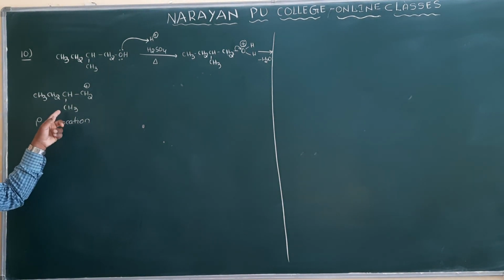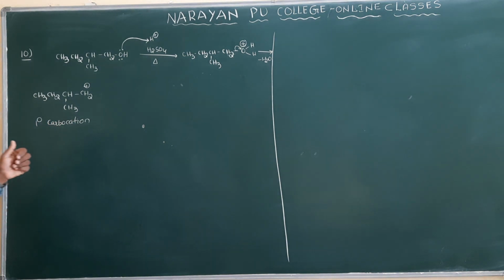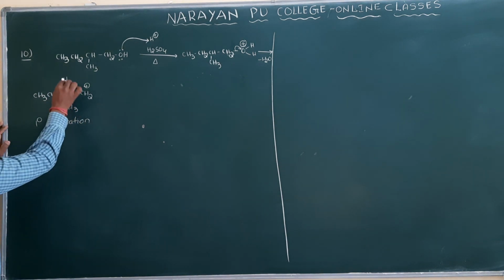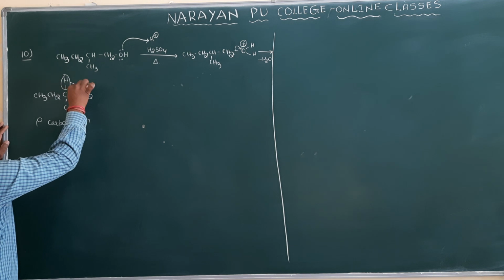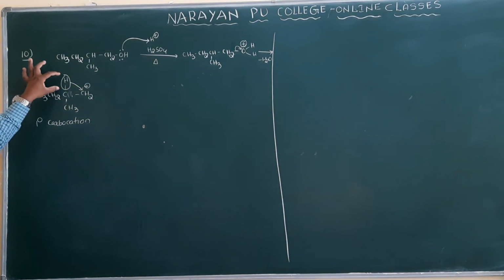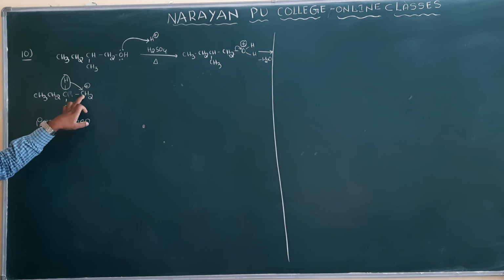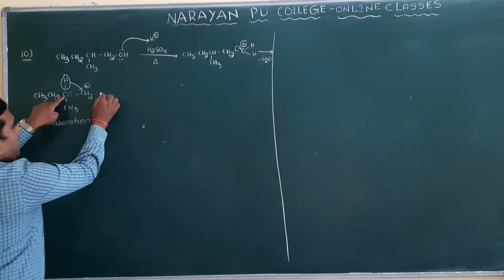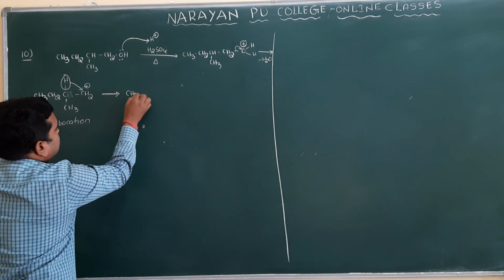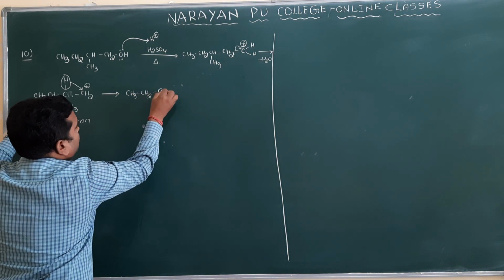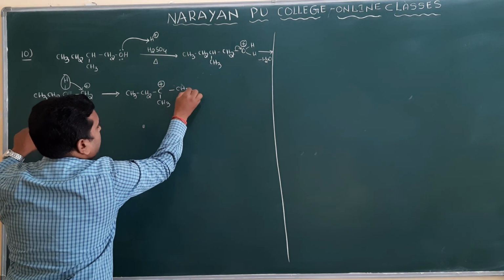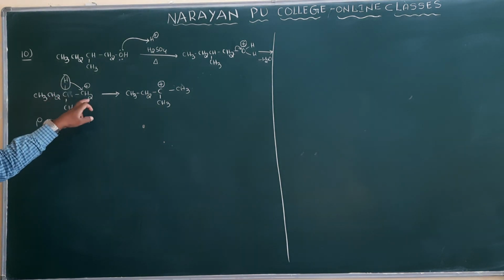Is there a chance to form any secondary or tertiary carbocation here? Yes, hydrogen is present here. This hydrogen, along with its bond electrons, moves here, so H minus and CH2 plus; because the hydrogen takes its electrons, the carbon is left with a positive charge. So the intermediate you get is CH3CH2C(CH3)(CH3) with a positive charge, and the CH2 becomes CH3.